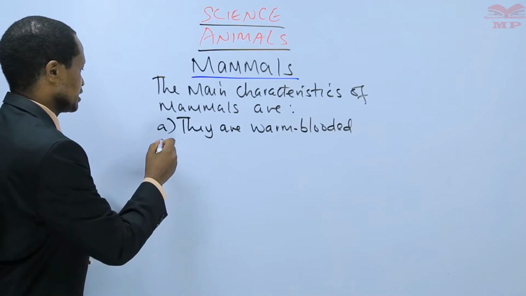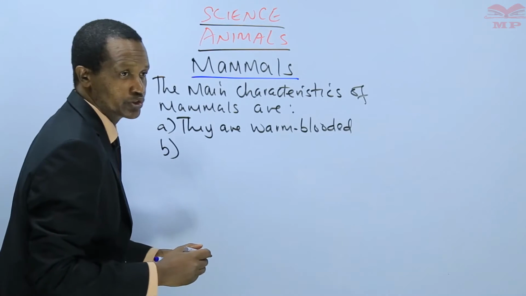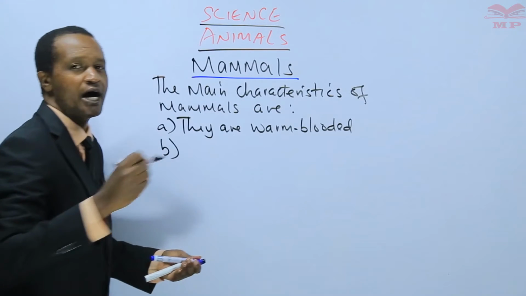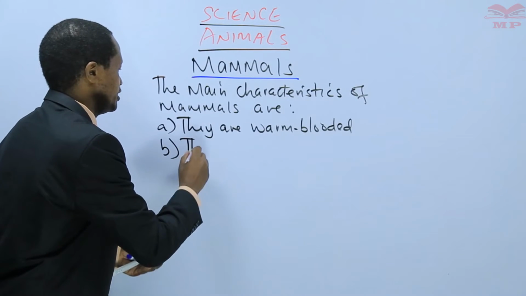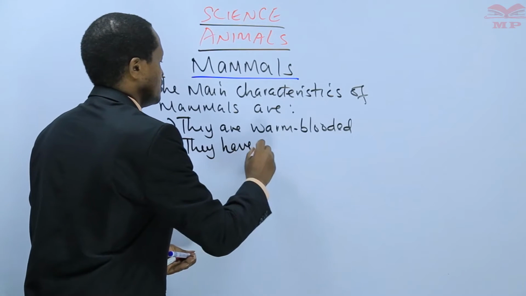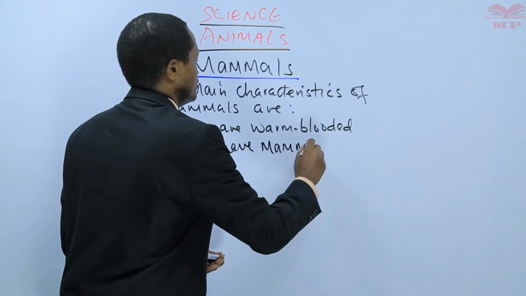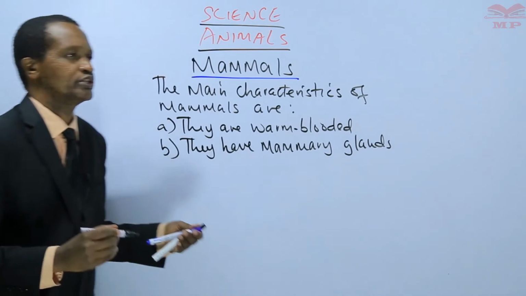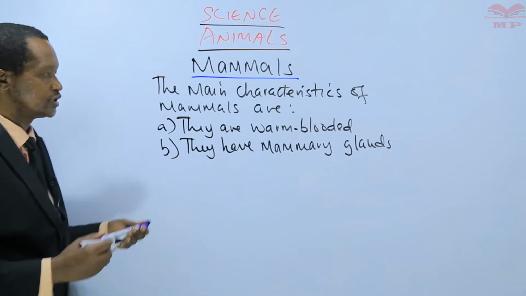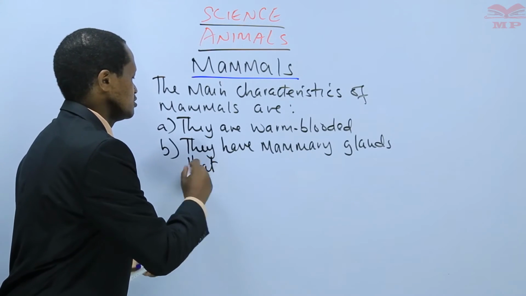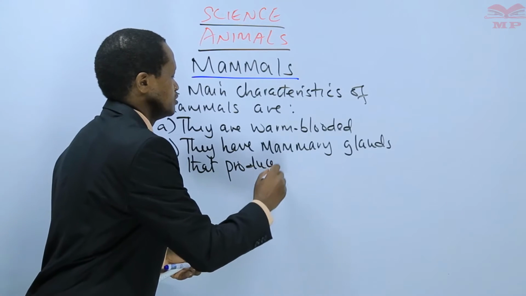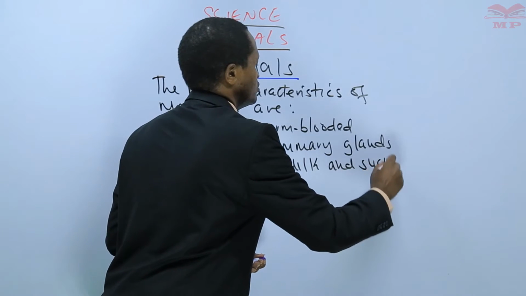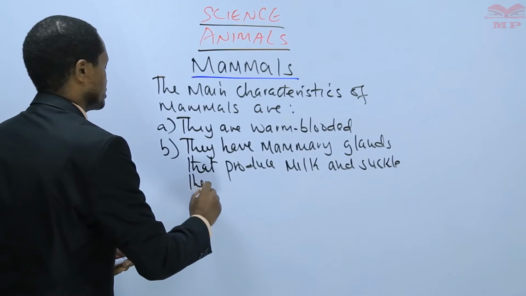That's the second characteristic of mammals. Learners have said the second characteristic is that they have mammary glands which produce milk and suckle their young ones.